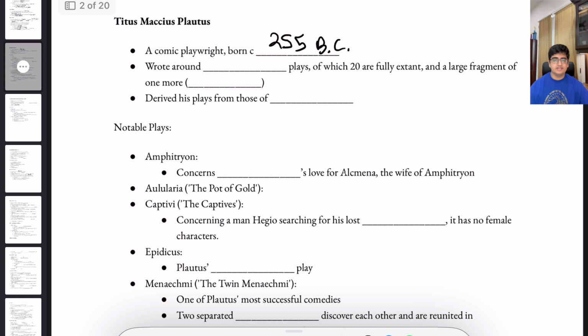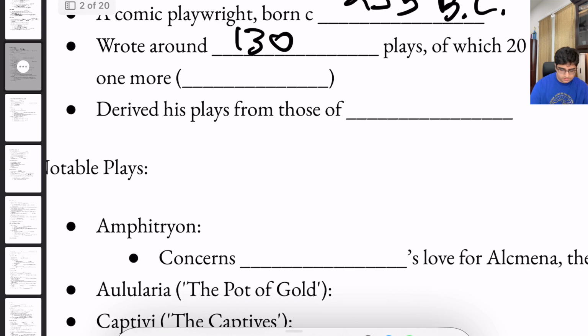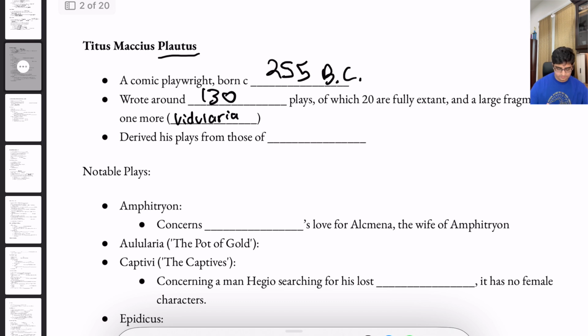Next, we have Titus Maccius Plautus, or just Plautus. He was a comic playwright, born in 255 BC. He wrote around 130 plays, but we only have 20 which are fully extant, and a large portion of one more, which is called, let me zoom in a little bit, Vidularia. He derived his plays from those of Greek playwrights. So these were Latin plays, but they were kind of related to other Greek plays.